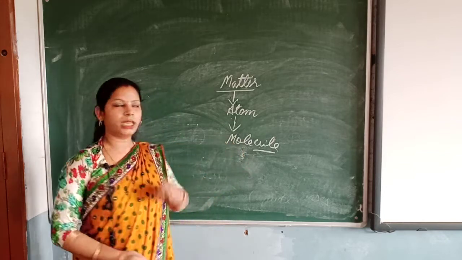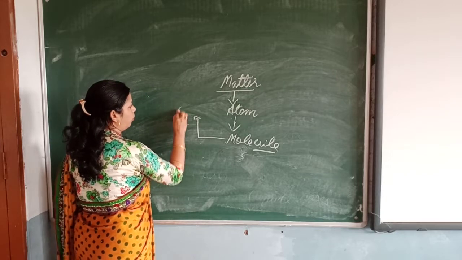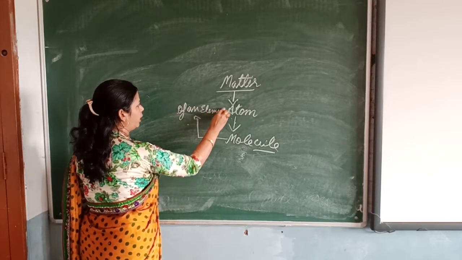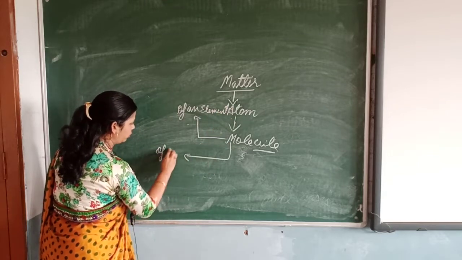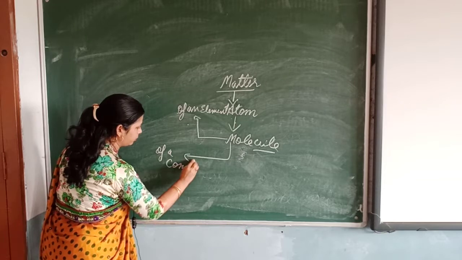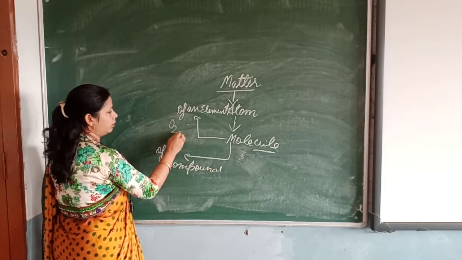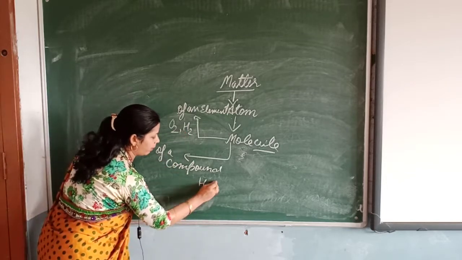Molecules are of two types: the molecule of an element and the molecule of a compound. For elements I told you examples like oxygen, hydrogen, etc. For compounds I have given you examples as well.